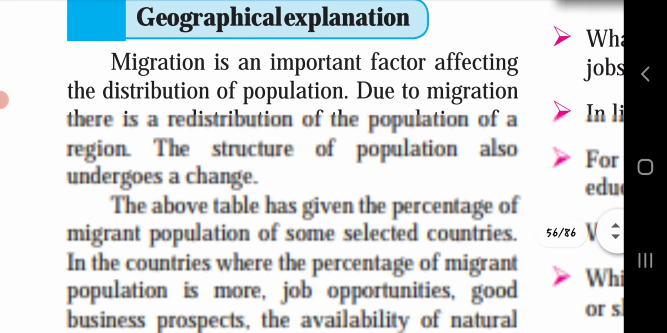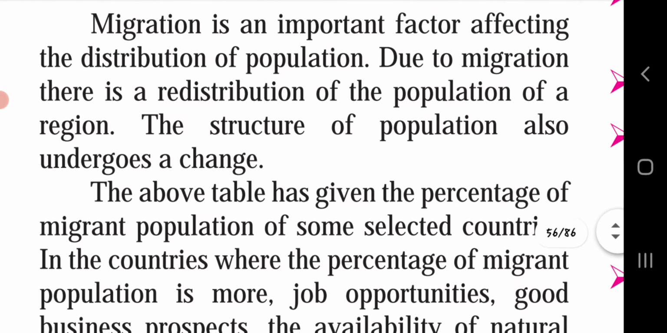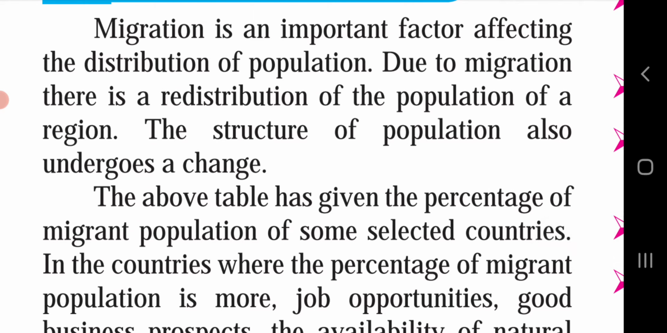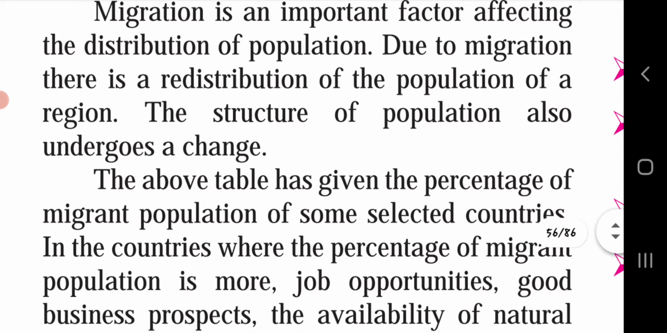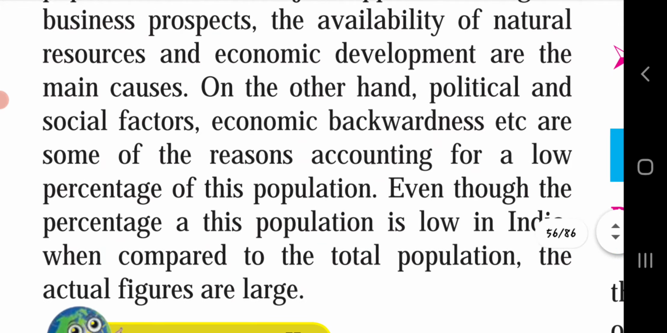Geographical explanation. Migration is an important factor affecting the distribution of population. Due to migration, there is a redistribution of the population of a region. The structure of a population also undergoes a change. The above table has given the percentage of migrant population of some selected countries. In the countries where the percentage of migrant population is more, job opportunities, good business prospects, the availability of natural resources, and economic development are the main causes. We have just discussed all this, so no need to explain it again.